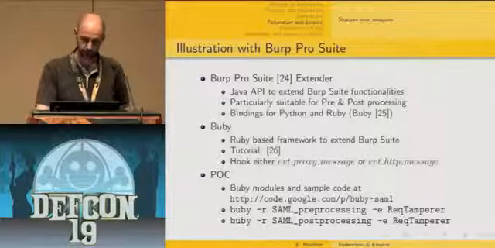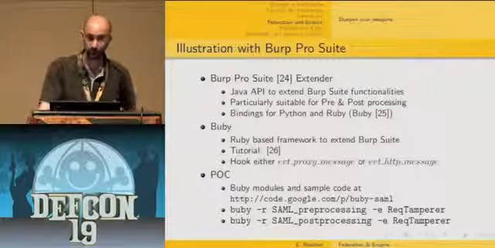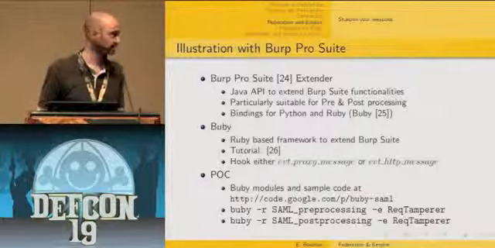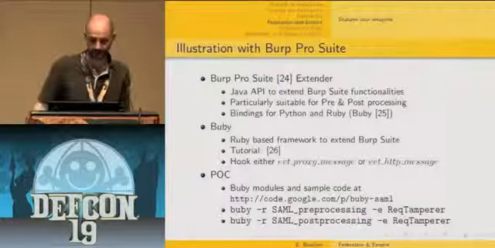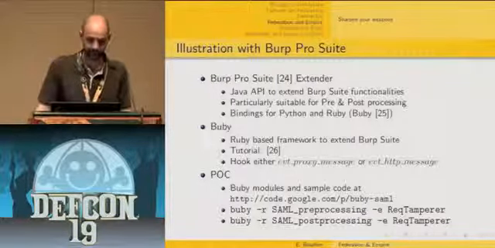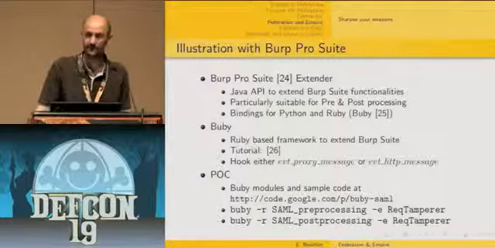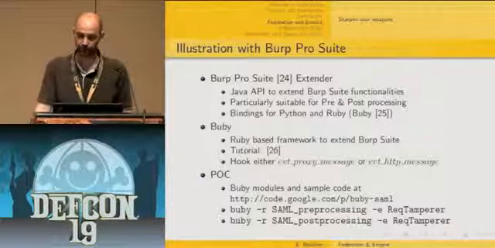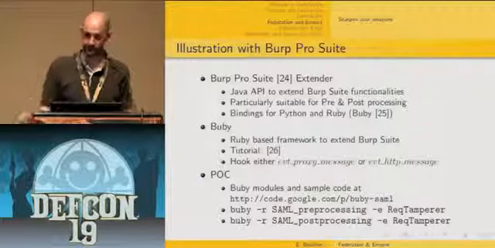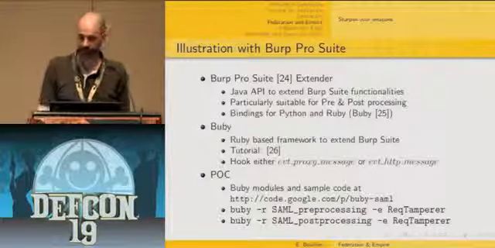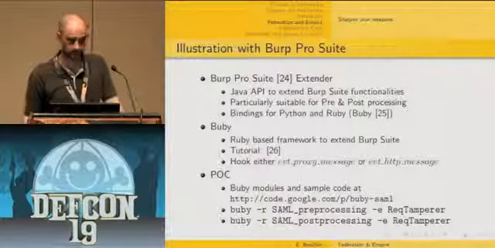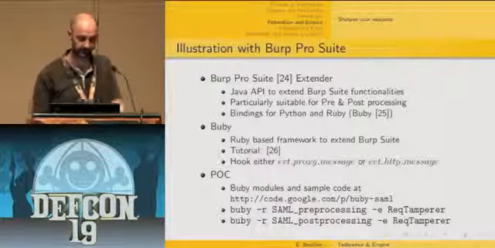So to implement that, I've been using Burp Suite Pro. I guess most of you know this web assessment tool. It has a very, very good cost-benefit ratio. And what is really interesting with this tool is that it provides a Java API to extend Burp Suite functionalities. It's particularly suitable for pre- and post-processing. And also, there exist some bindings both for Python and Ruby.